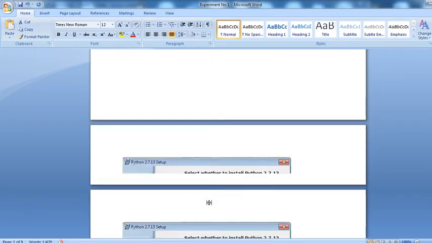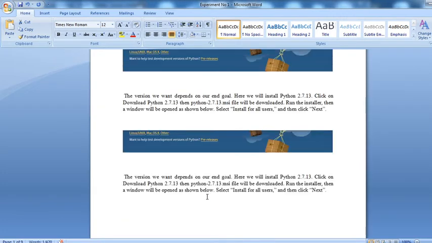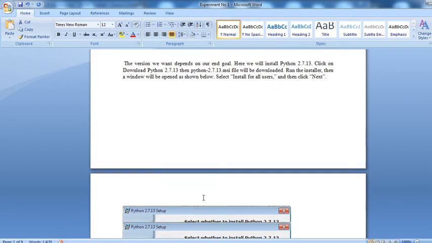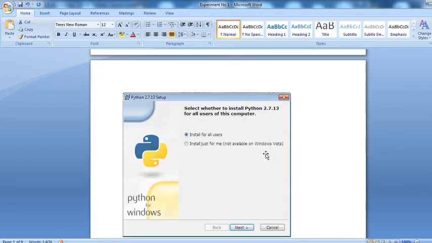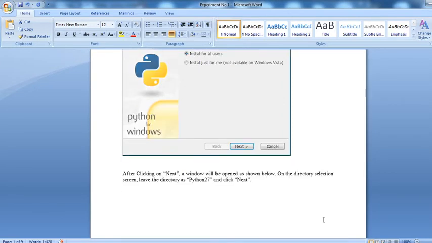After you download, click on the exe file. A window like this opens. It asks whether to install Python, here version 2.7.13 is available. You can select the option install for all users and click on next.